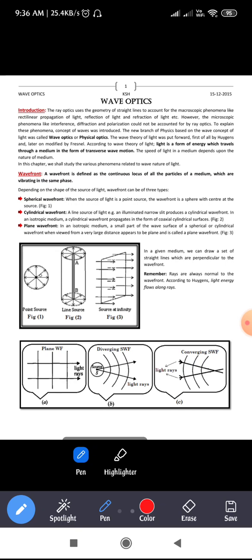Okay, I hope you have understood the things we discussed in today's class. So I'll conclude my class till here. I'll forward these notes in the group. Just go through the introduction and wavefront. Once again, go through the wavefront and the different types of wavefront. Okay, so you need to remember these things: what is a spherical wavefront, what is a cylindrical wavefront, what is a plane wavefront, and how the rays are always normal to the wavefront. These things you need to keep in mind.